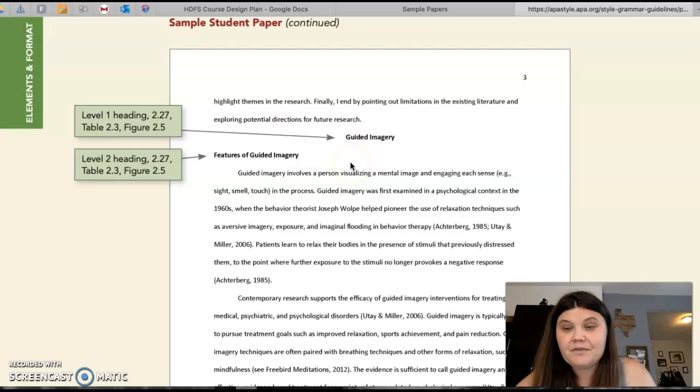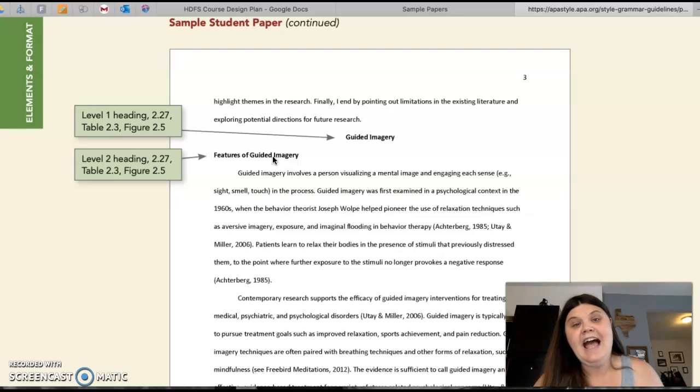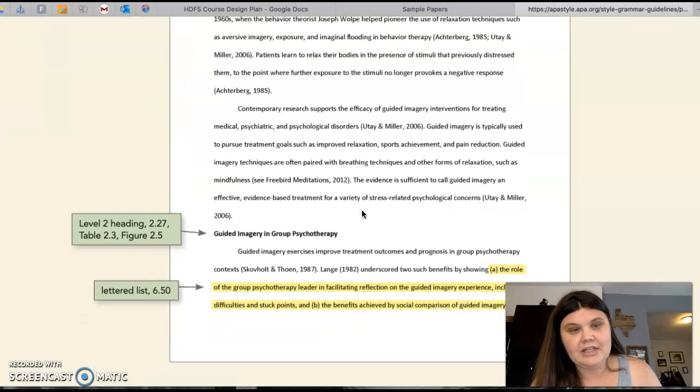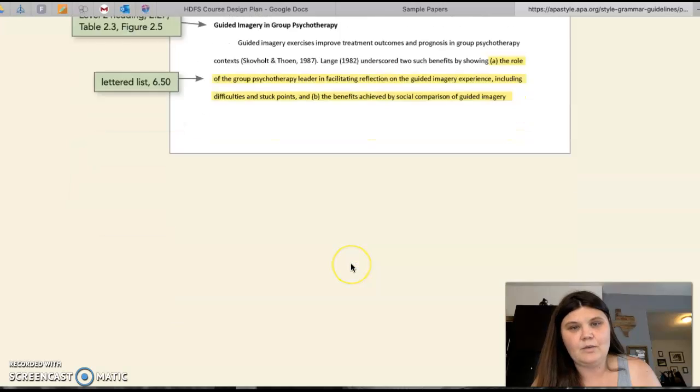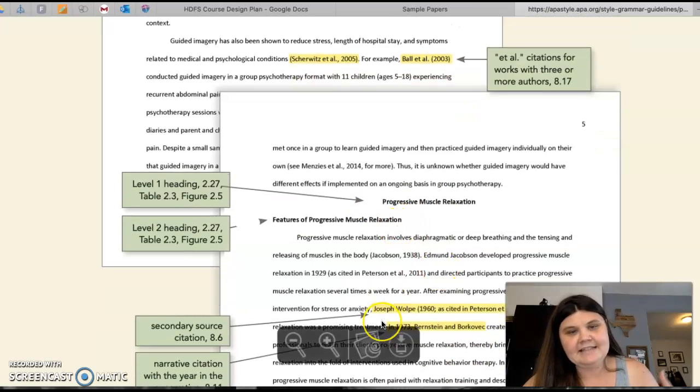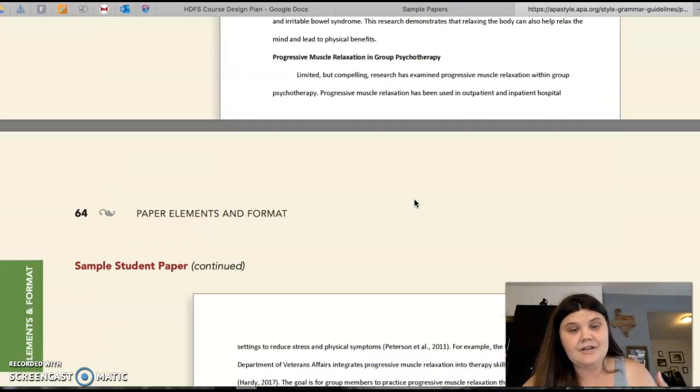The next thing I want you to review is our headings. Headings help separate out your paper. Especially for those of you in my courses with multi-part papers, like section 1, section 2, section 3, I want you to use a level 1 heading for those sections and then level 2 headings for any little subsections. I will help you with that as I look at drafts. I'm going to scroll down, more examples of headings and in-text citations. Keep utilizing those and use this as an example.